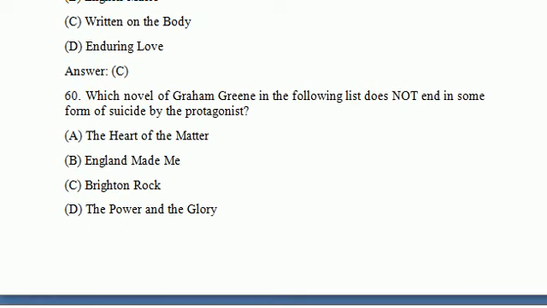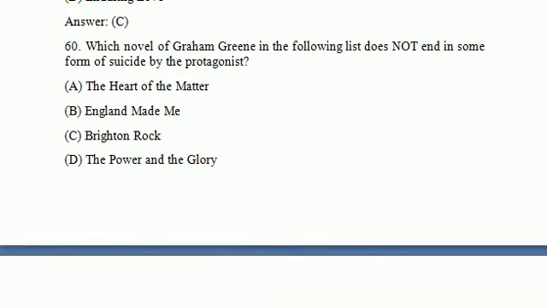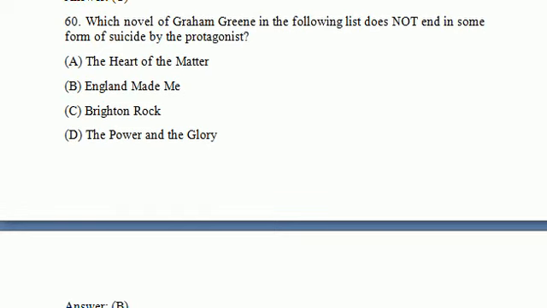Which novel of Graham Greene in the following list does not end in some form of suicide by a protagonist? The Heart of the Matter, England Made Me, Brighton Rock, The Power and the Glory. As you know, Graham Greene is a very famous novelist. So which work of Graham Greene does not end in some form of suicide? This is a very tricky question here.